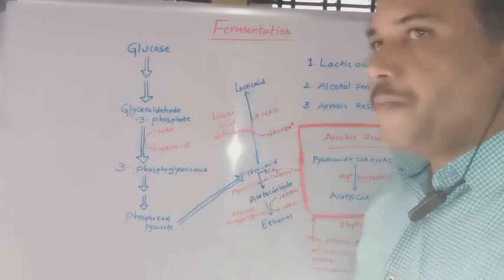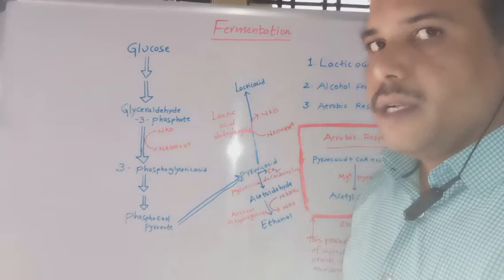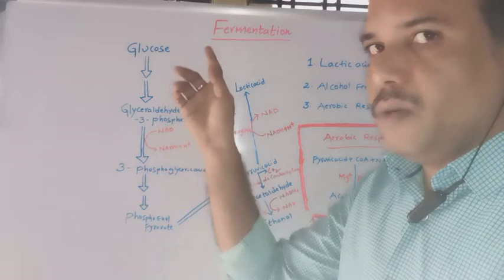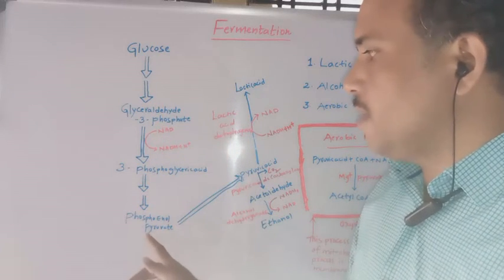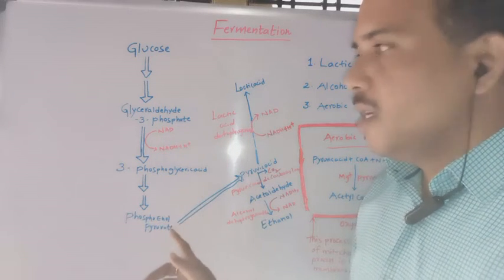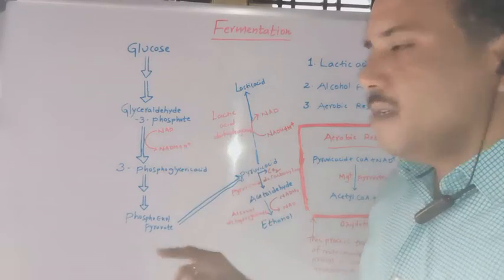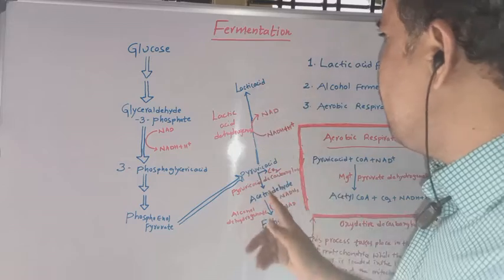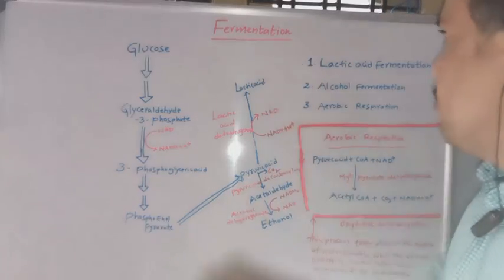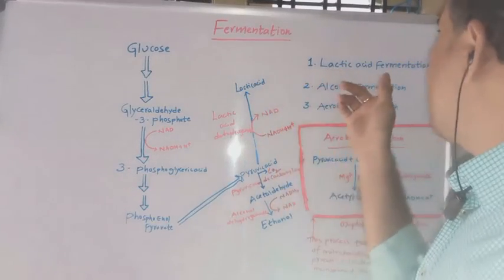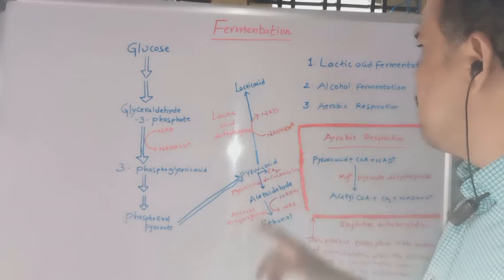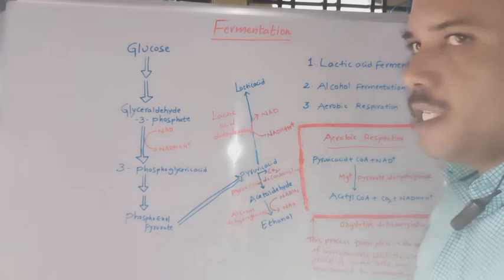First, when the pyruvate completes its pathway, from glucose to pyruvic acid formation, that pyruvic acid enters into three different kinds of processes. One is lactic acid fermentation, another is alcohol fermentation, and the other one is aerobic respiration.